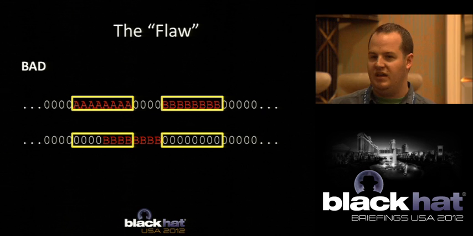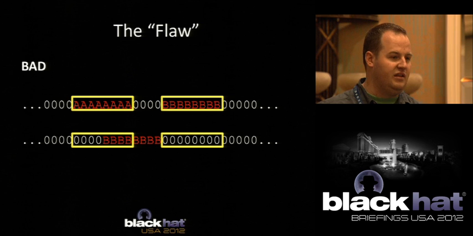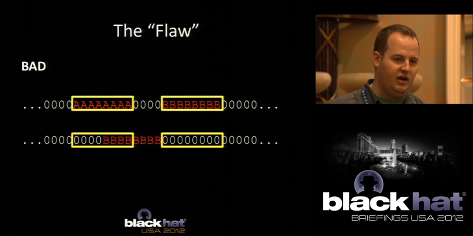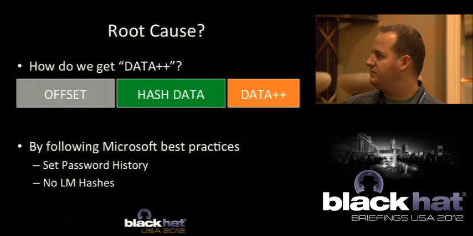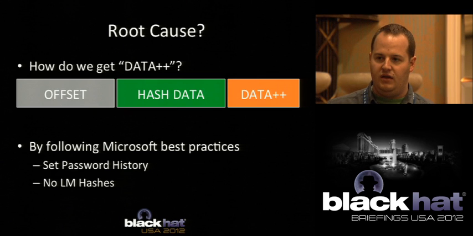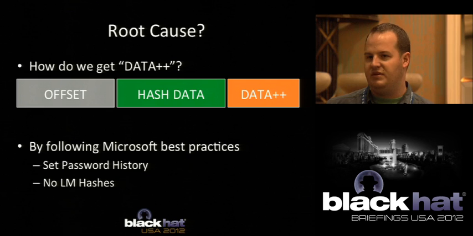So what we're going to do is take garbage data and stuff it into both the LM and the NTLM data that we're eventually going to try to extract our actual hashes from. This is basically what's happening in the code. Again, one of the things we wanted to figure out was what the heck this data++ stuff is. And it turns out that it's actually the password histories for that particular user.